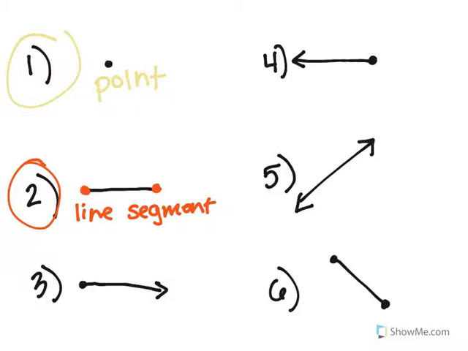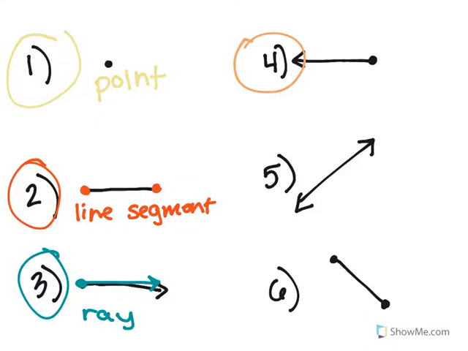Okay? The next one, what is that one called? You're right if you said ray because it has an endpoint and then it extends out forever and ever and ever. Okay, take a look at the next one. What is it? You're right if you said it was a ray.